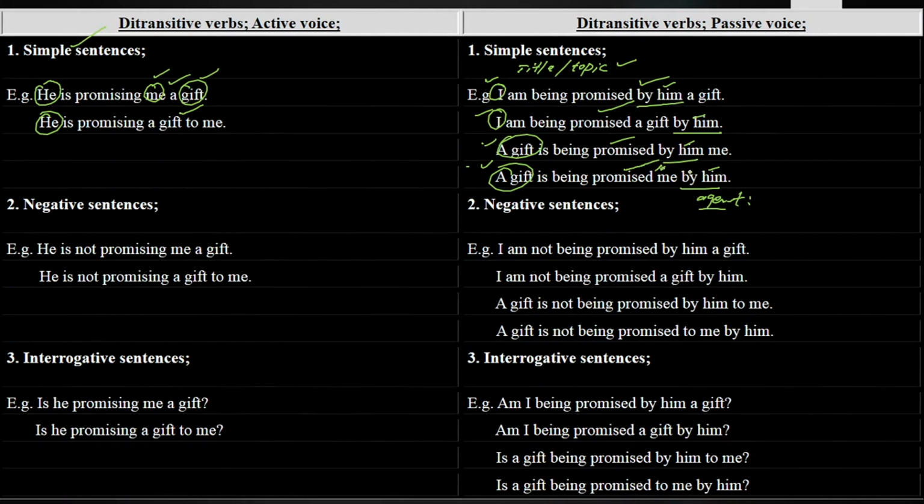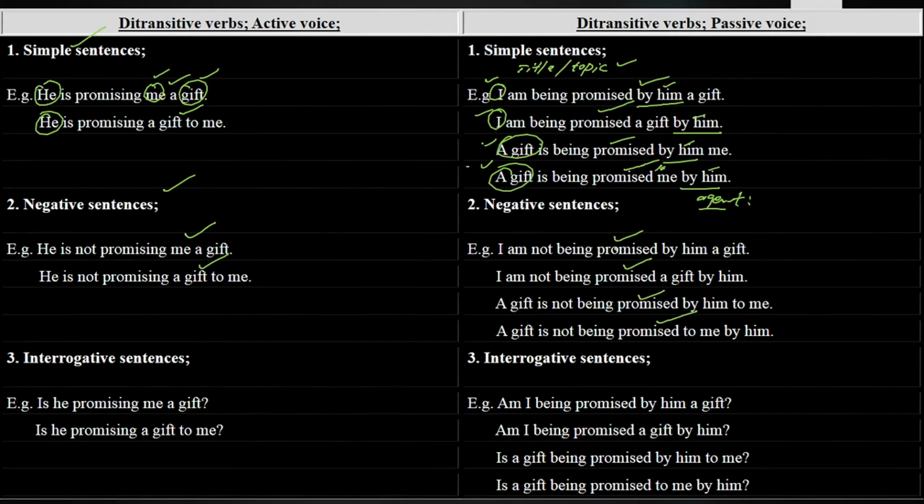Next we have got the negative sentences. What are negative sentences? Those sentences in which we deny the statement, reject the statement, and refuse the statement are called negative sentences. He is not promising me a gift. He is not promising a gift to me. I am not being promised by him a gift. I am not being promised a gift by him. A gift is not being promised by him to me, and a gift is not being promised to me by him.